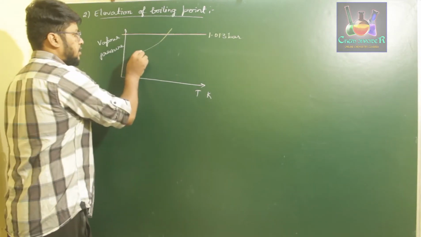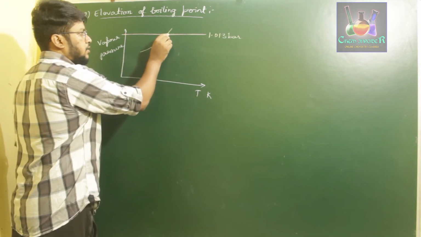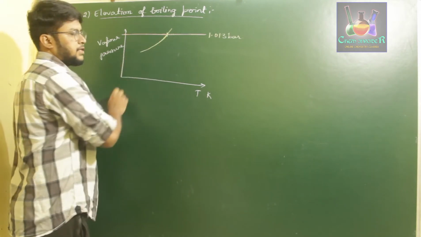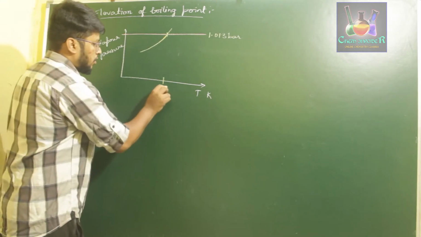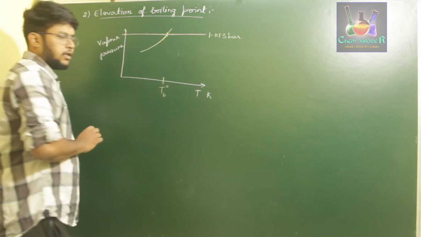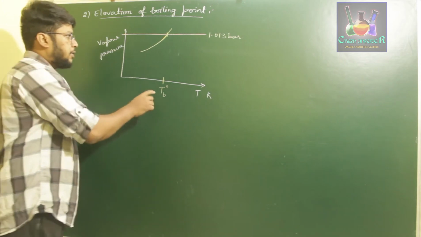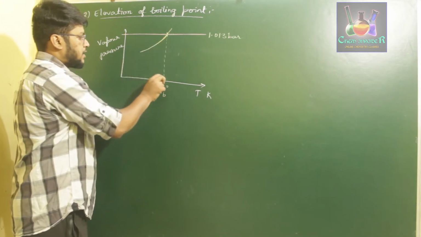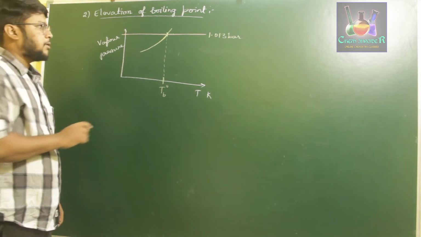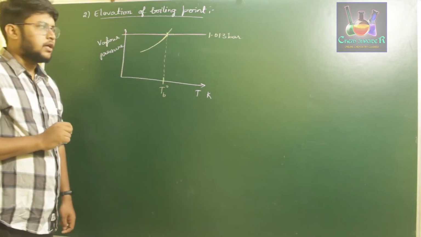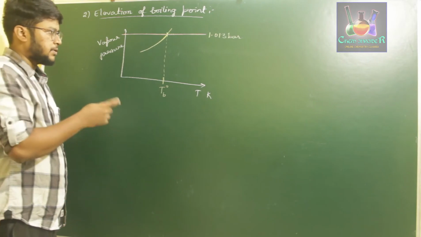When the vapor pressure is increasing, it starts to cross the atmospheric pressure line at a particular temperature on the curve. This is called the boiling point of that particular solvent or liquid in Kelvin, denoted by TB0. This is the temperature at which the vapor pressure of the liquid is equal to the pressure of the atmosphere. So this is the curve denoting the variation of vapor pressure of the liquid with respect to temperature.